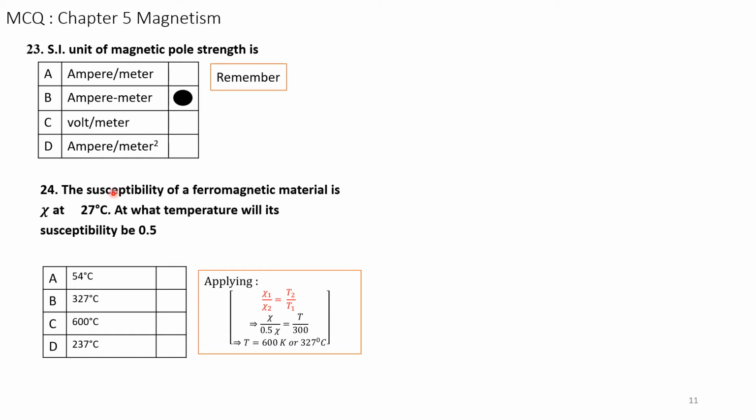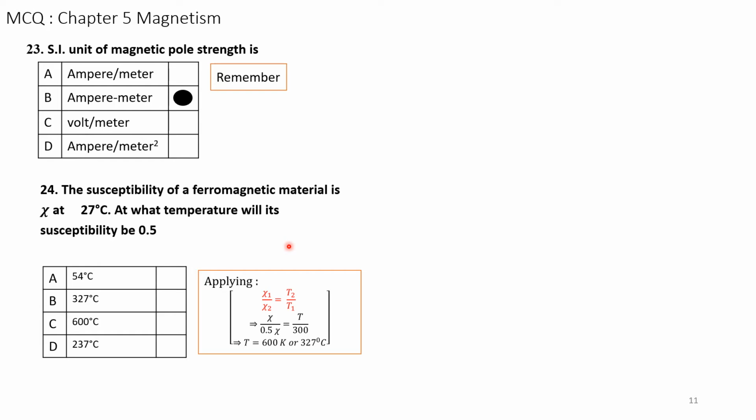Question number 24. The susceptibility of a ferromagnetic material is Xi at 27 degrees centigrade. At what temperature will its susceptibility be 0.5 Xi? This magnetic susceptibility and ferromagnetic material topic has been deleted in your Karnataka board physics examination paper.